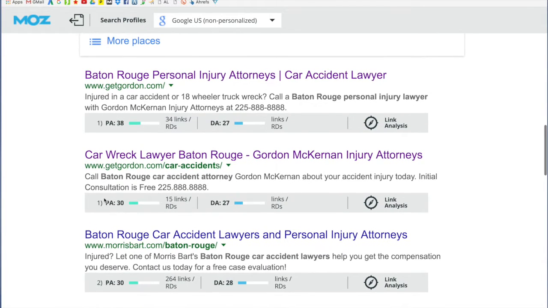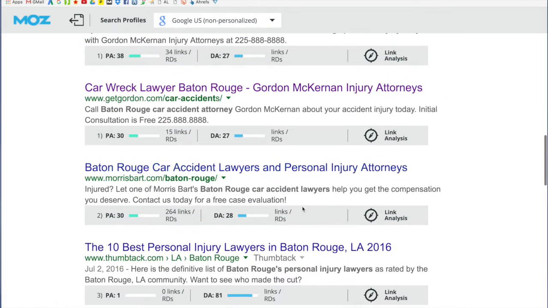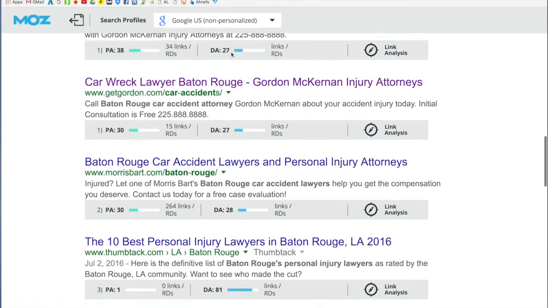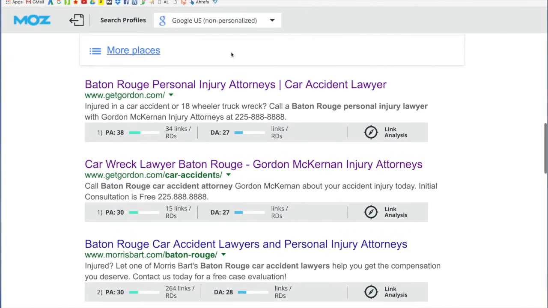Live. Here we go. So see this bar here. You probably don't have this unless you have installed this tool, Moz. It gives us the page authority and the domain authority of every site right here in the top 10 on any page of Google. So let's take a quick look at those numbers.